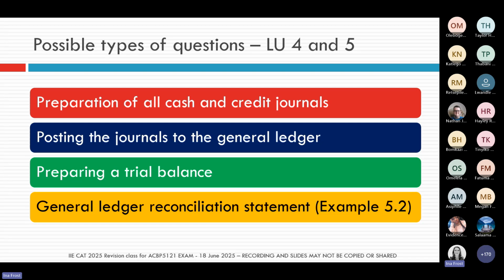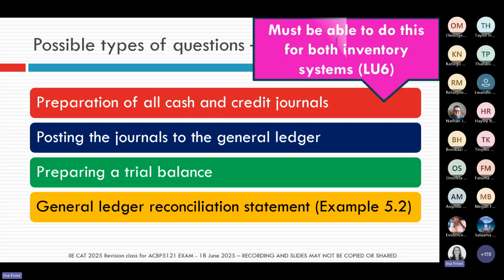How do we correct any errors or any omissions? So don't forget to include those types of questions also as part of your revision. And then all of these journals, general ledger and things, you need to be able to do for both of our inventory systems. So you need to be able to do it for both perpetual and periodic inventory.